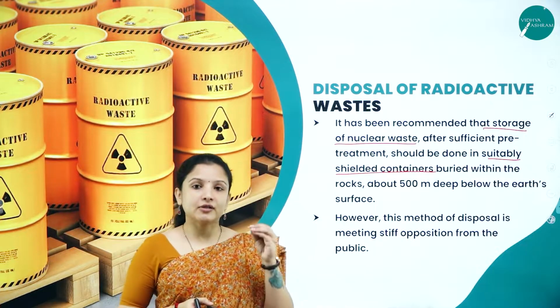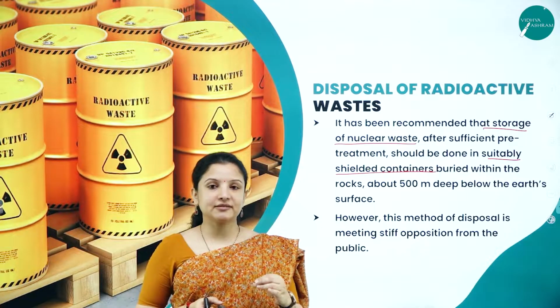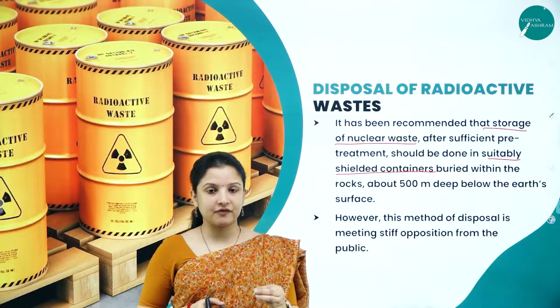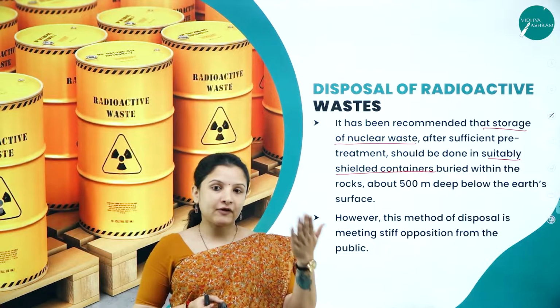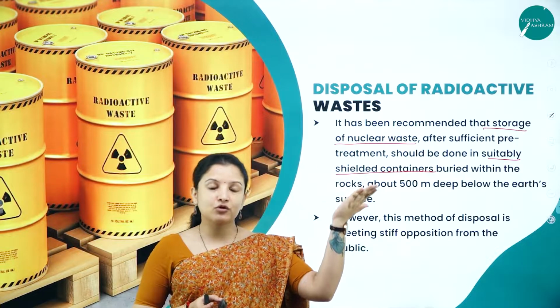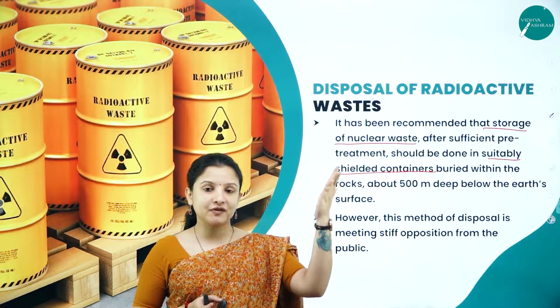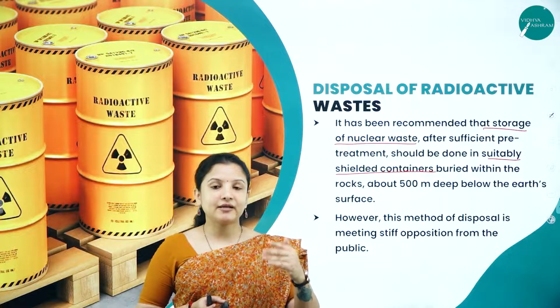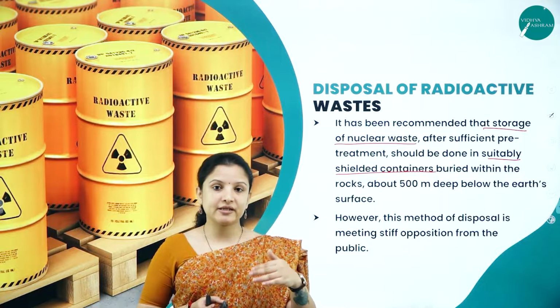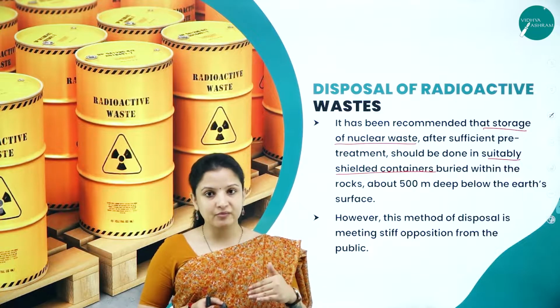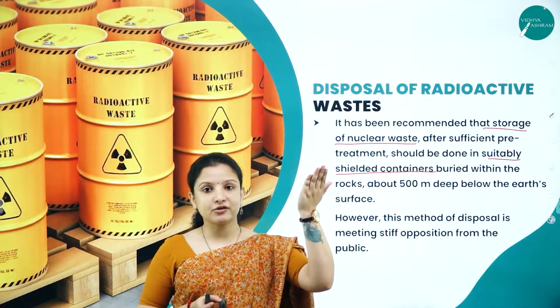So first, the radioactive material should be made inactive. Proper treatment, like how in factories, before releasing smoke through the chimneys into the atmosphere, it should be treated, right? The toxic smoke materials and particulate matter should be removed, and then it is sent to the atmosphere.